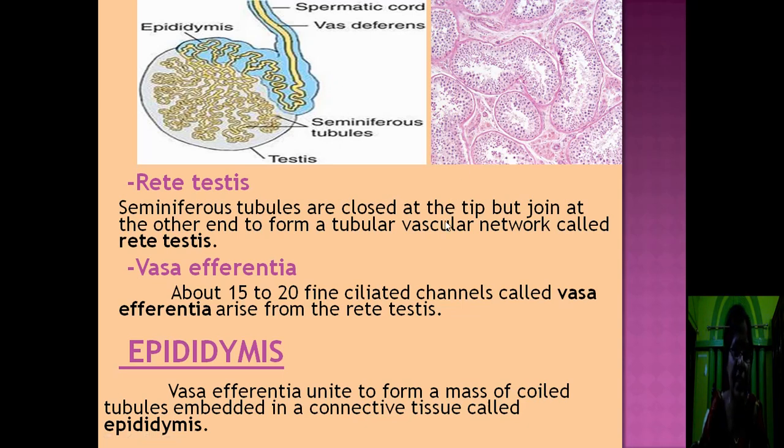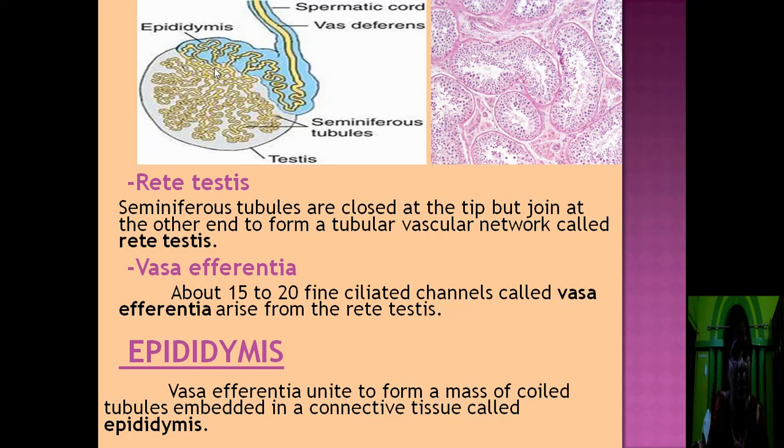Next, come to the rete testis. Seminiferous tubules are closed at the tip. One end of the seminiferous tubule is closed, but the other end joins with the others to form the rete testis. So seminiferous tubules are closed at the tip but join at the other end to form a tubular vascular network that is called the rete testis. Then come to the vasa efferentia.